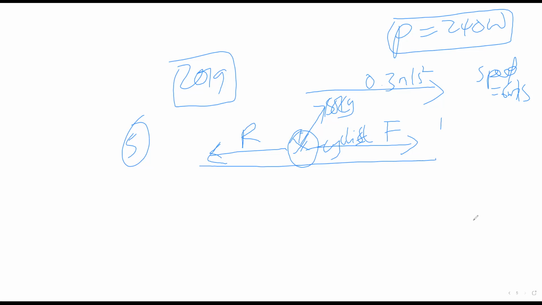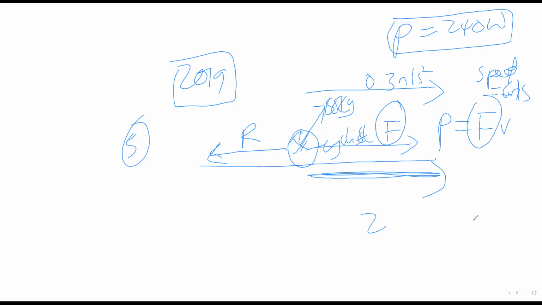Now remember, power is equal to force times velocity. The power we are talking about here is the power in this direction. So this force here is this force. We are given power as 240, so 240 is equal to force times velocity, but we are given velocity as 6 meters per second.